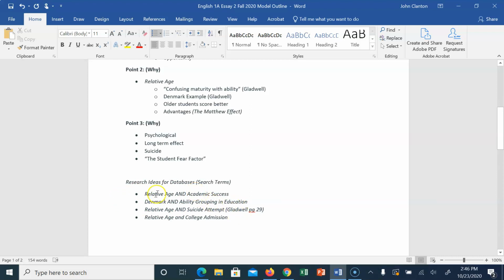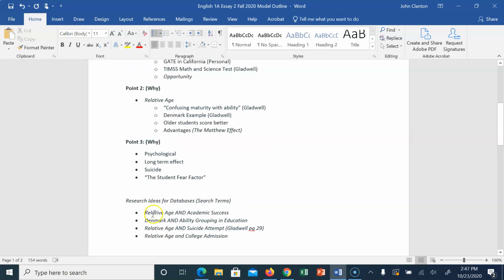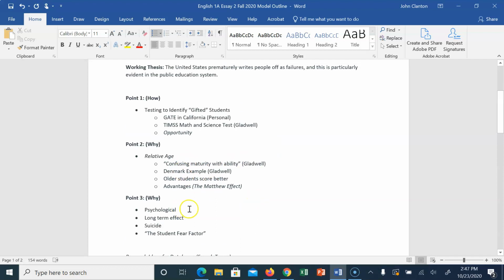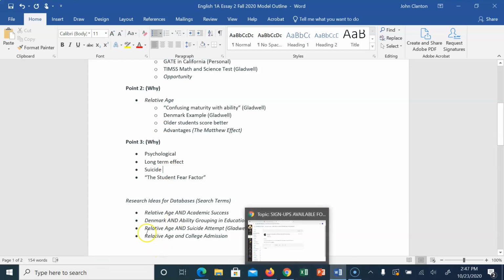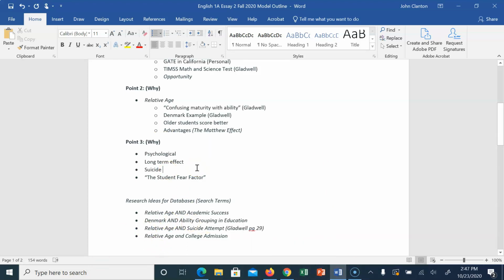I could focus on Denmark, do some research, find an article, and make that part of point 2. Relative age and suicide attempt, I just added that there. That's on page 29 in the Gladwell. And relative age and college admission. All I would want to do is find something from the outside sources that's going to help prove my points.